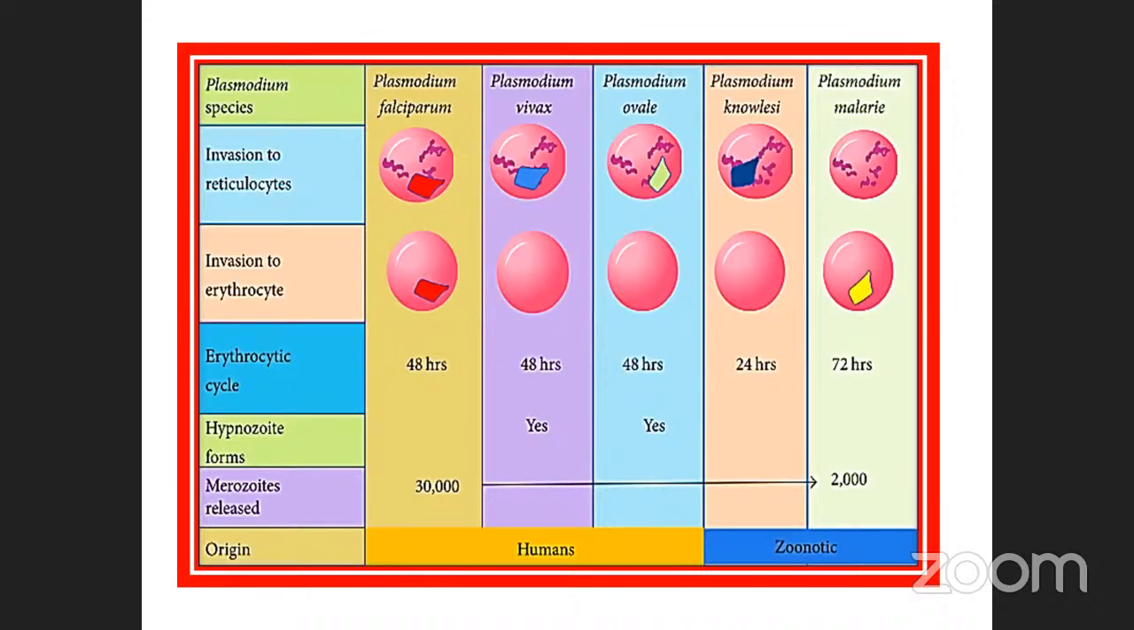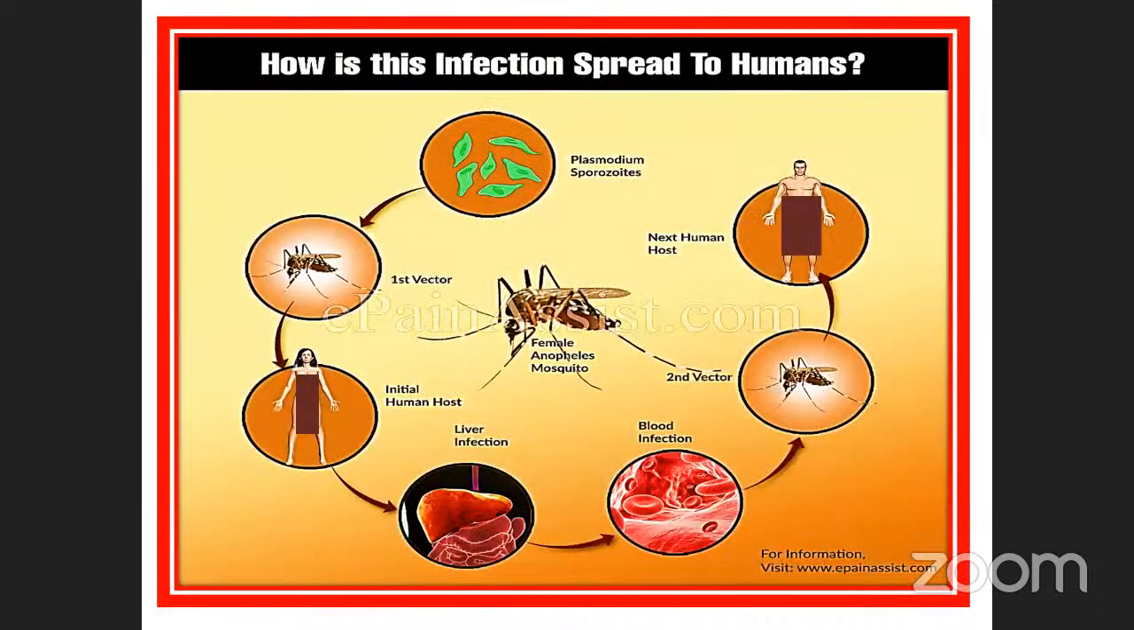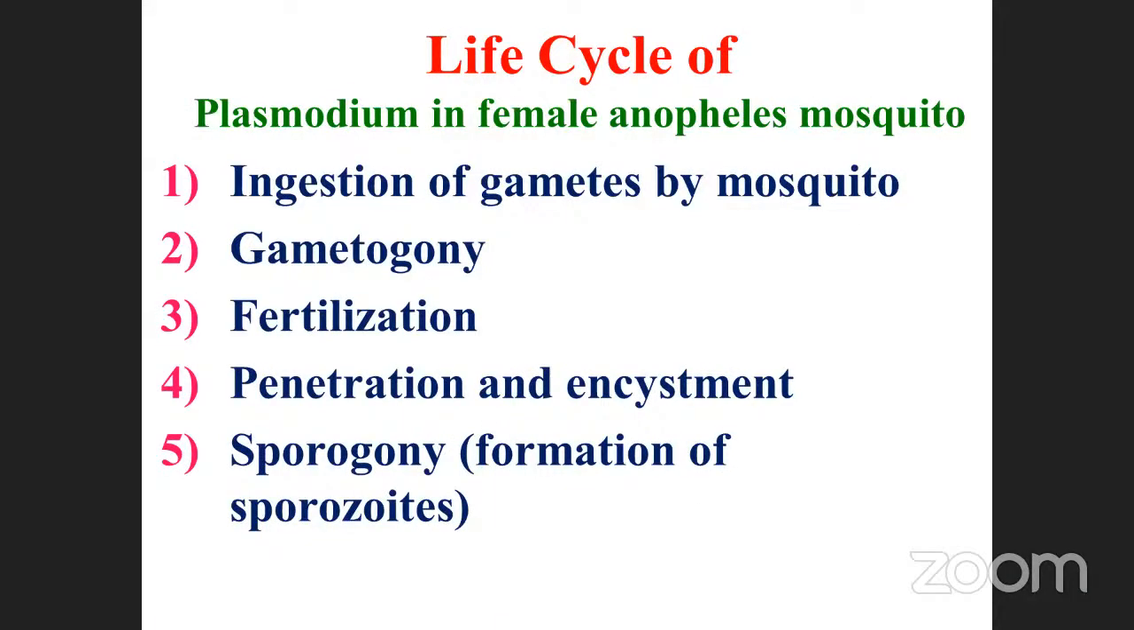These are all very, very important things. See, already we saw this one: in the human being as well as in the RBC, the cycles continue. How is the infection spread to the human body? Life cycle of Plasmodium in the female Anopheles mosquito, already we saw those things.